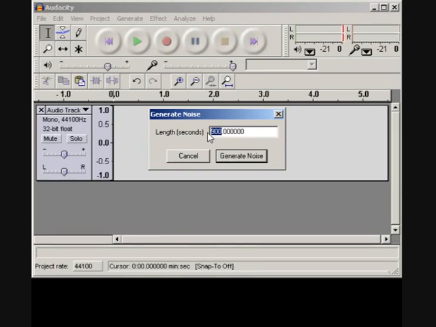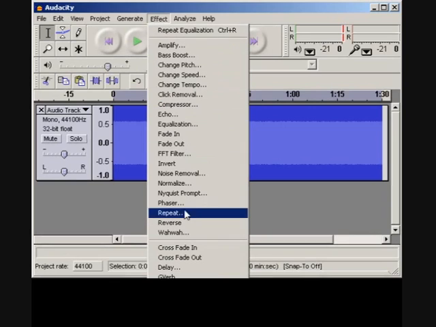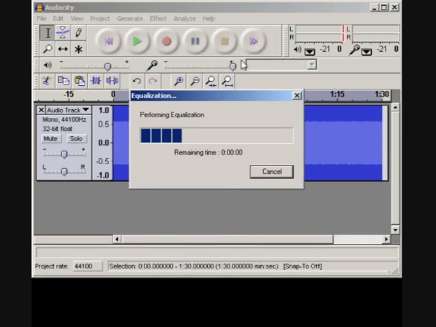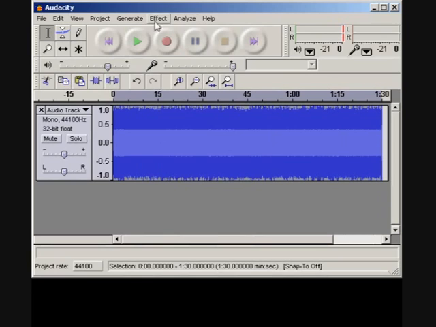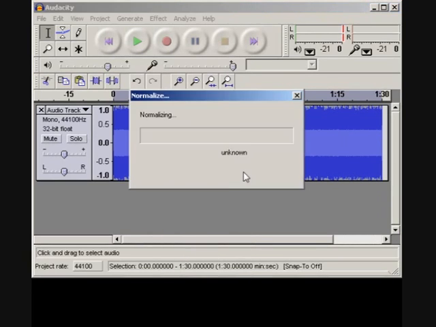I was creating 15 minutes there before, now I'm only going to make a minute and a half just to show you. So there's 90 seconds of it, and it arrives really quickly. It sounds not very good to begin with, and what we want to do is create some ambient variant of white noise, which is like green noise, and you amplify around the 500 hertz level, but selecting an acoustic EQ setting is good enough. Then you normalize it,